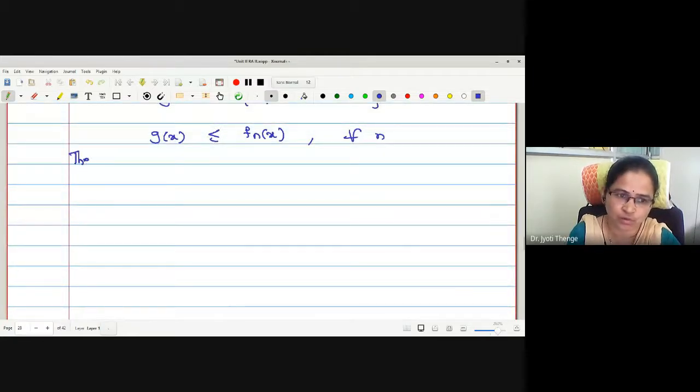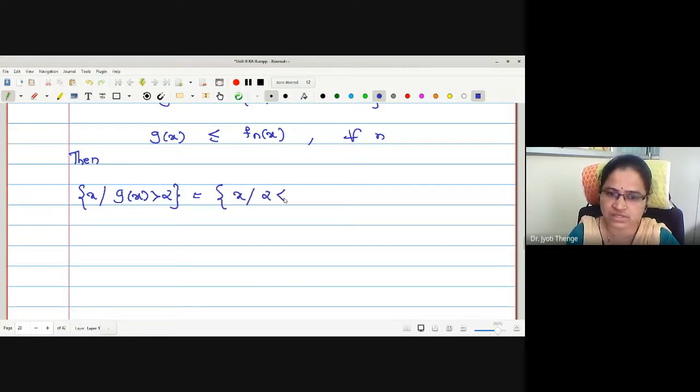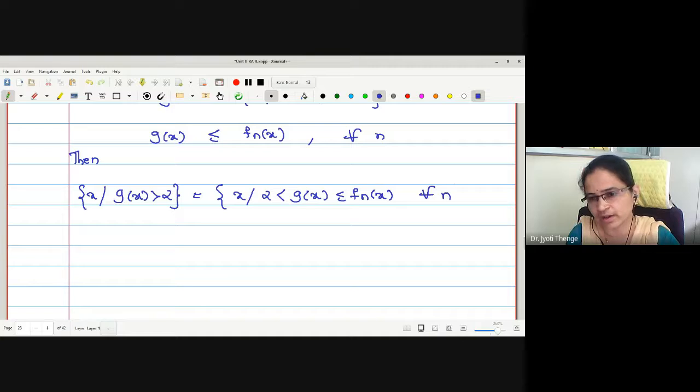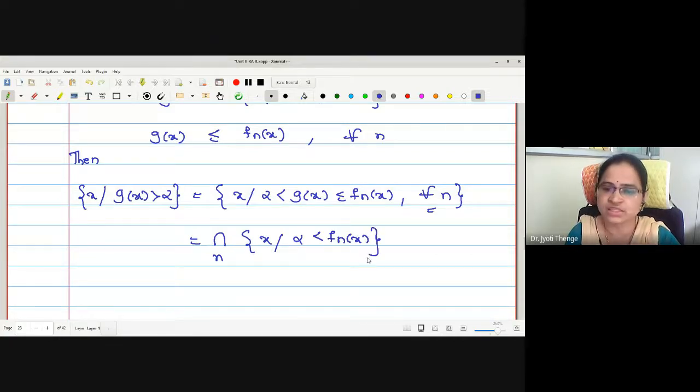Then consider the set of all x such that g of x is greater than alpha, which is equivalent to alpha less than g of x less than fn of x for all n. As it is true for all n, I can write the arbitrary intersection over n of the sets of x such that alpha is less than fn of x. And this is measurable.